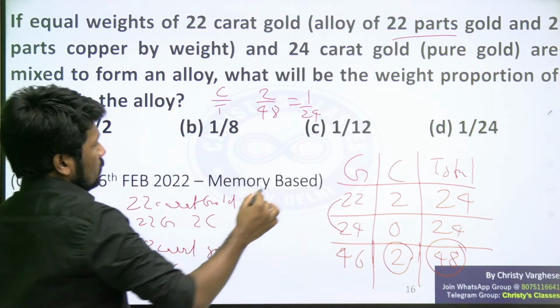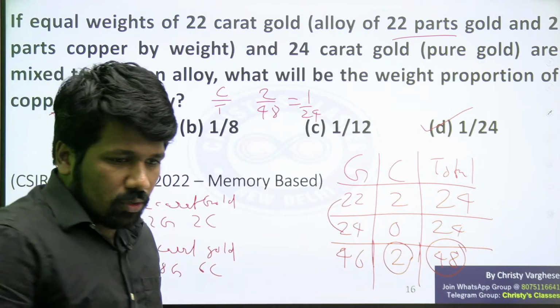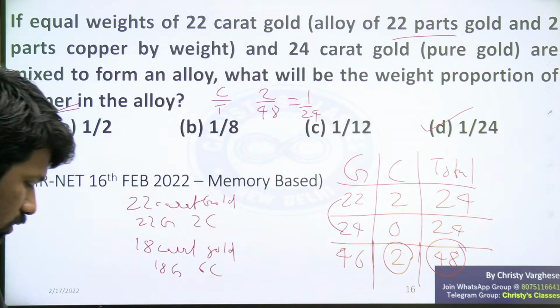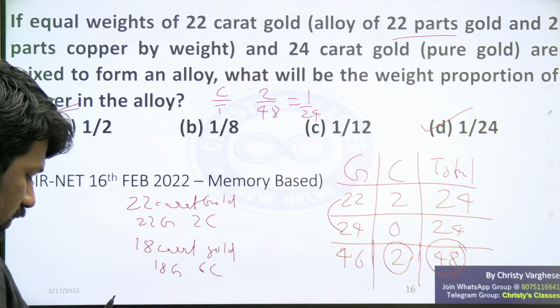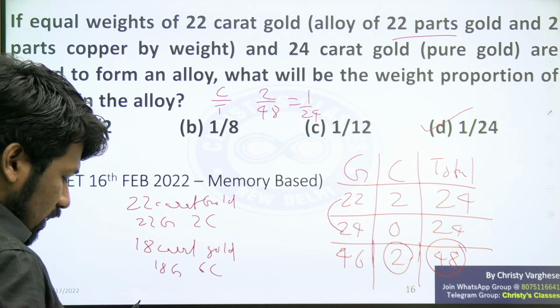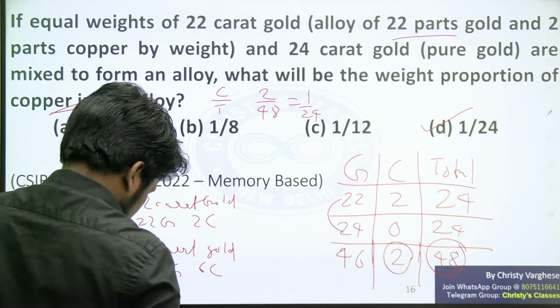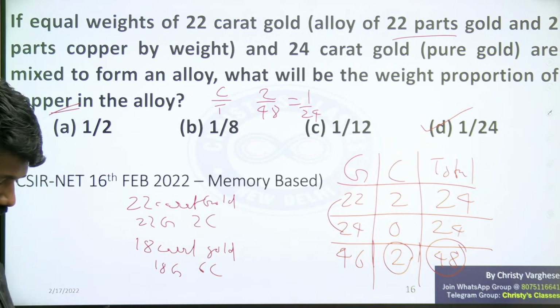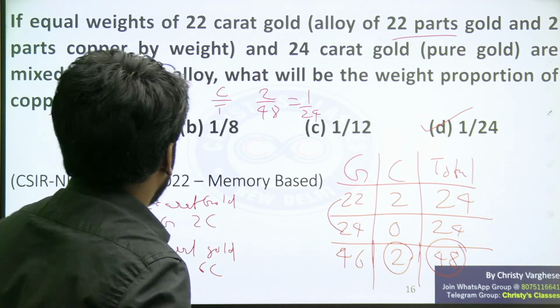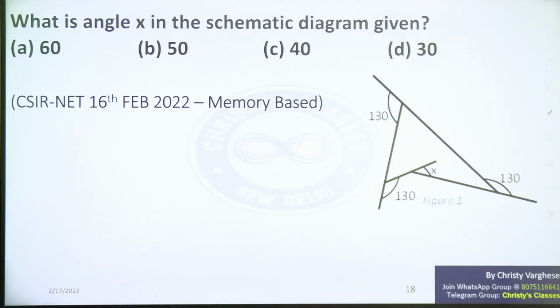If the weight proportion of copper is asked, this will be the answer. I hope this is clear. If there is any doubt, please ask. If that is clear, let's go to the next question. Another geometry question was asked, a very simple question. Make a try, all of you.